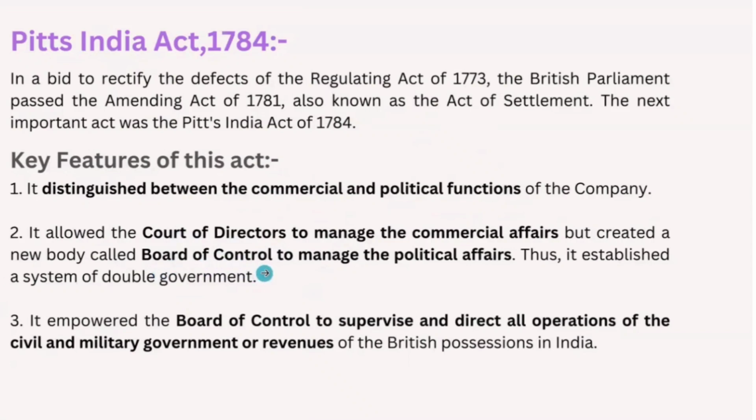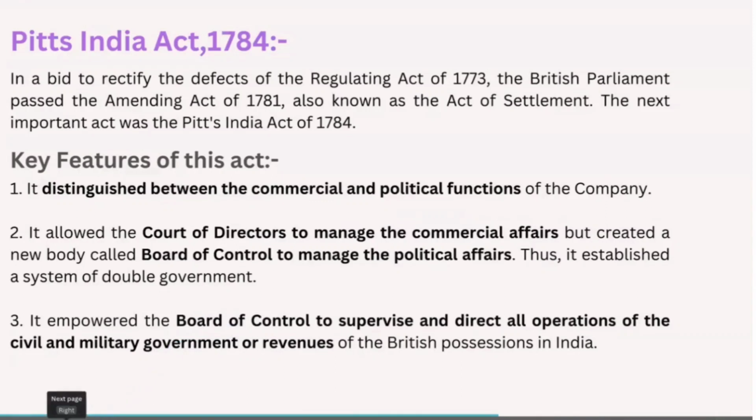And it also empowered the Board of Control to supervise and direct all operations in civil and military government or revenues of the British possessions in India. These are the key features of this Act. And this Act is also significant for two reasons.